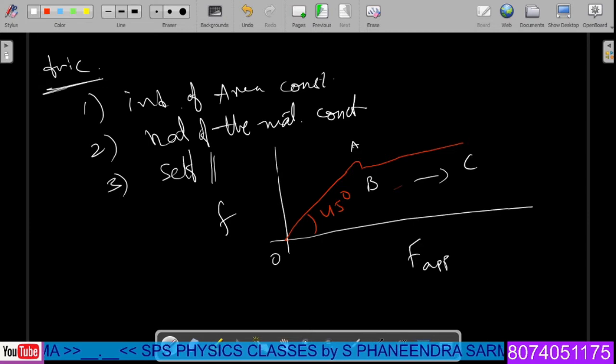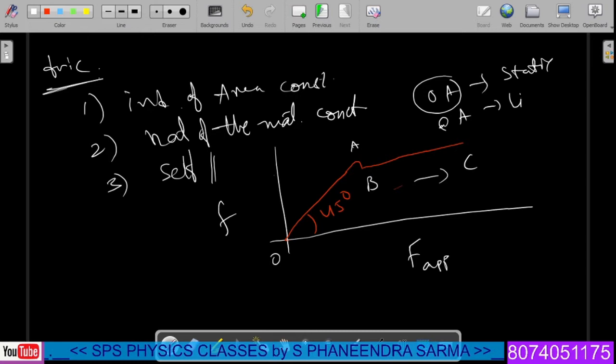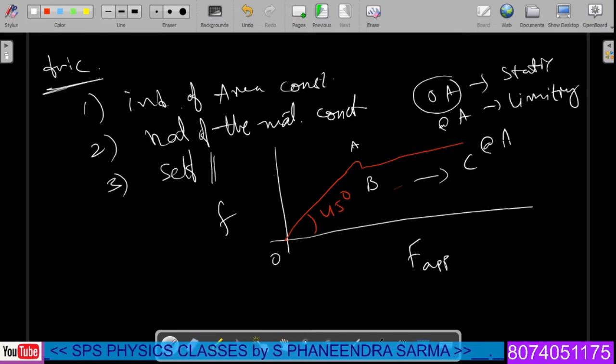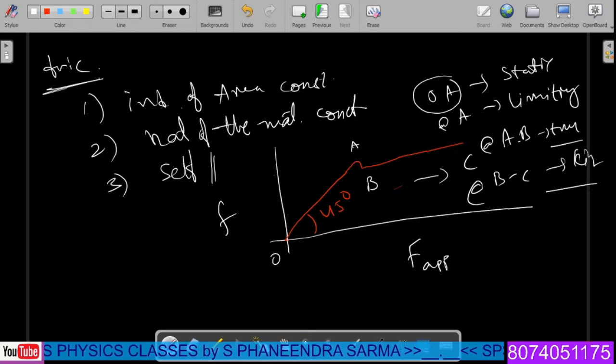Then in such a case, from O to A, we have the static condition, and exactly at A, that is called the limiting condition. From A to B is the transition condition, and from B to C or beyond B, whatever the length, that is called kinetic friction.